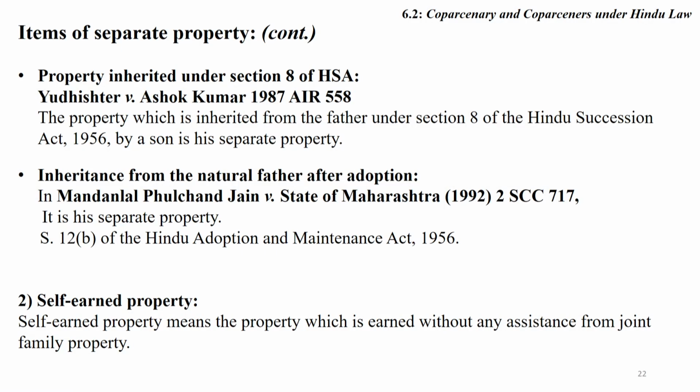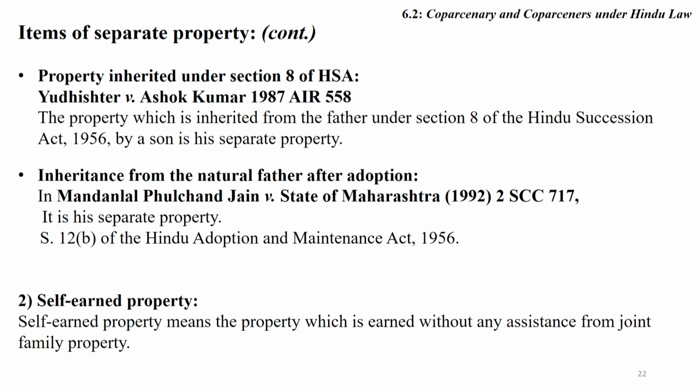Father is an obstruction in the way of inheriting the property from the father. Any kind of property on which father has absolute right is known as obstructed heritage, and obstructed heritage is known as separate property.